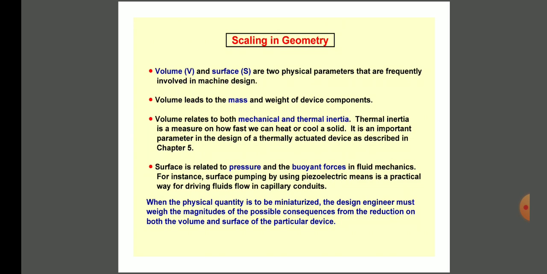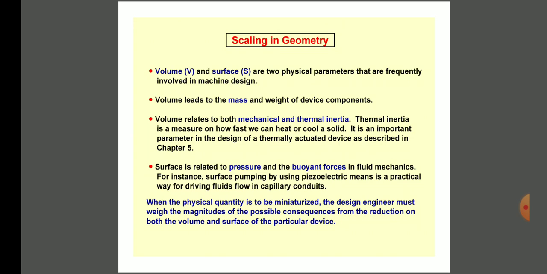Volume leads to the mass and weight of the device component. Volume relates to both mechanical and thermal inertia. The thermal inertia is a measure of how fast we can heat or cool a solid. Surface is related to pressure and the buoyant forces in fluid mechanics.